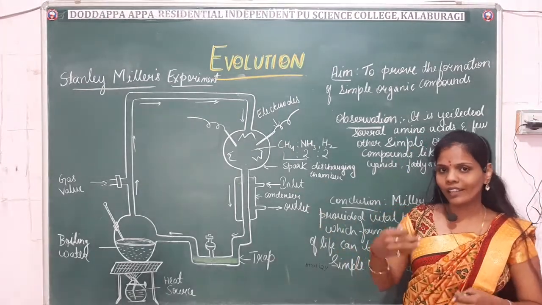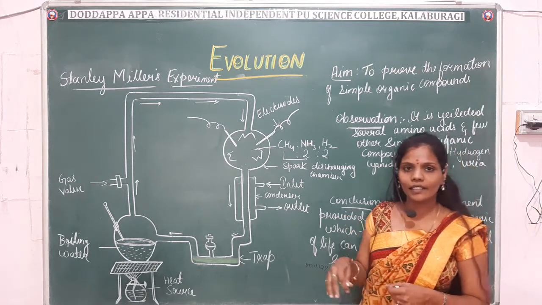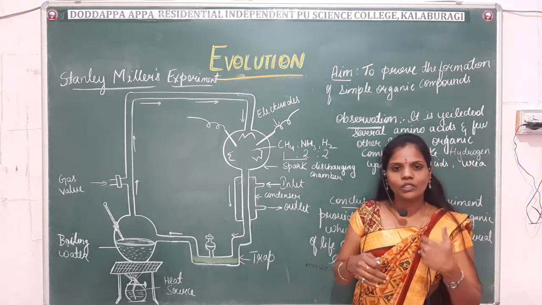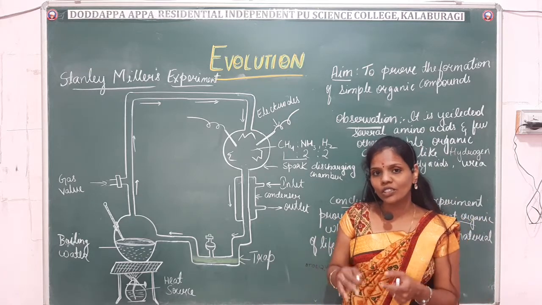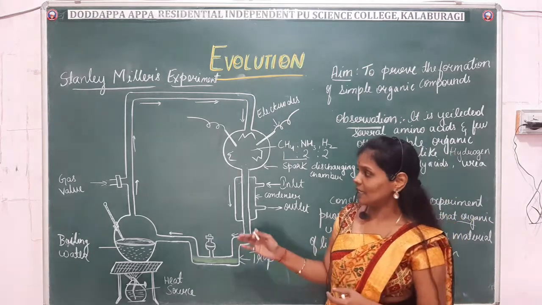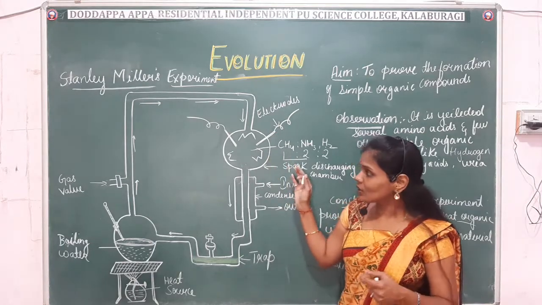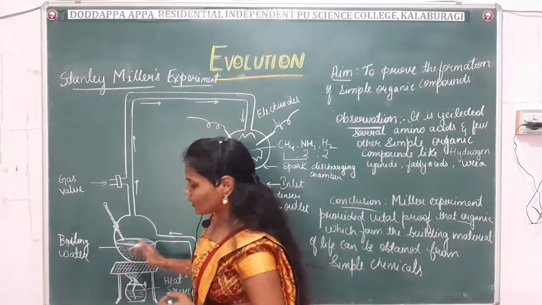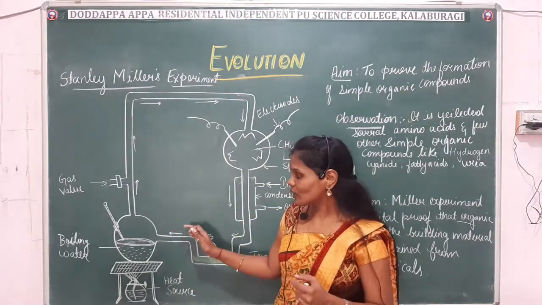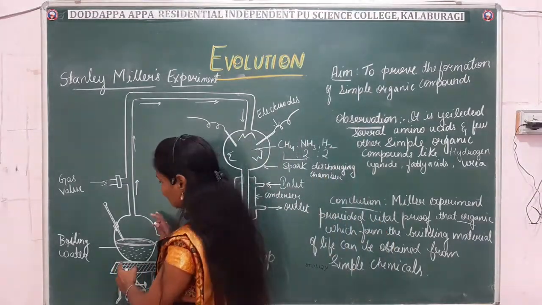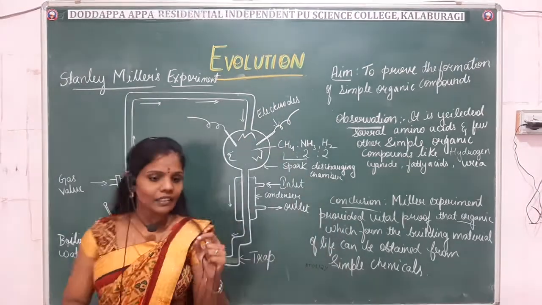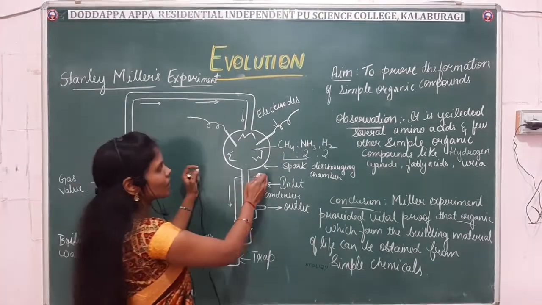For example, in our previous classes we have already studied how the atmospheric condition was present and, due to heavy temperature, what the condition of the earth was. In the same way, he subjected this experiment to those facts. For example, the boiling water was subjected to the hot soup, and in the condenser, the mixture of gases was taken.